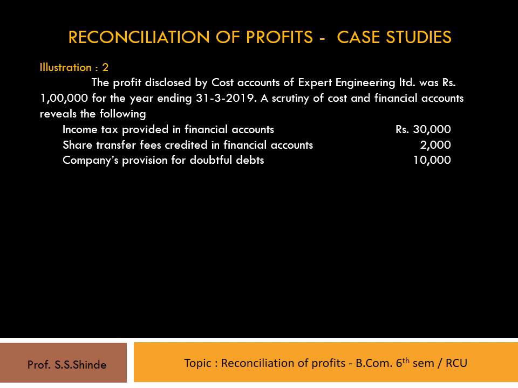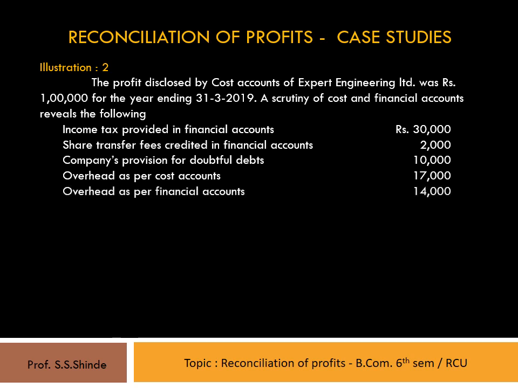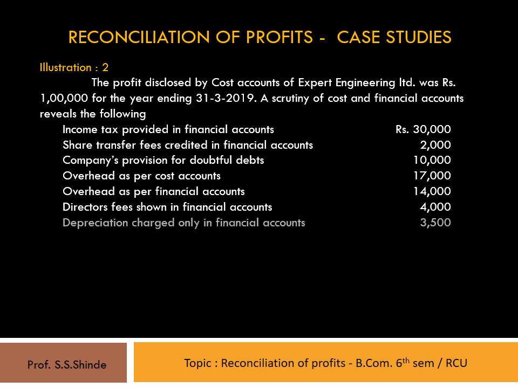Company's provision for doubtful debts rupees 10,000. Overhead as per cost accounts 17,000. Overheads as per financial accounts rupees 14,000. Directors' fees shown in financial accounts 4,000. Depreciation charged only in financial accounts rupees